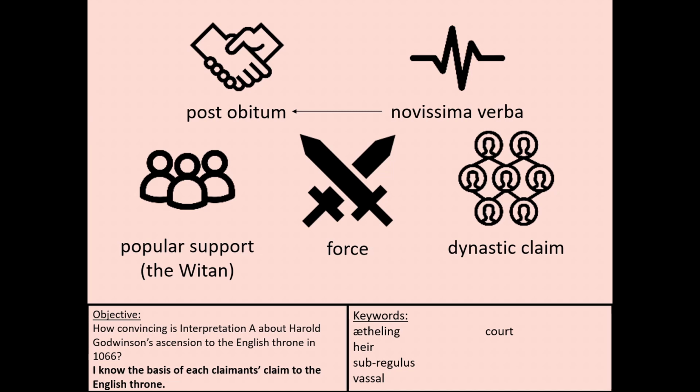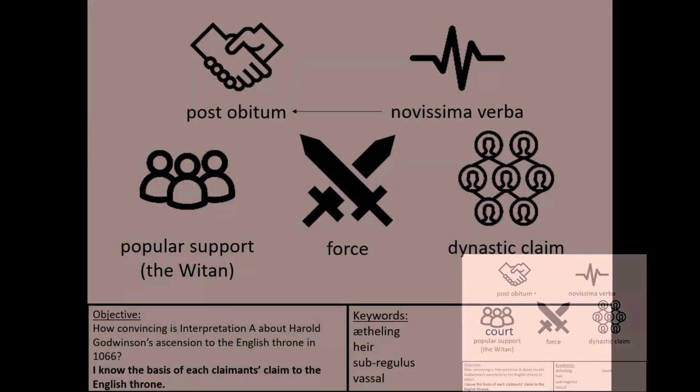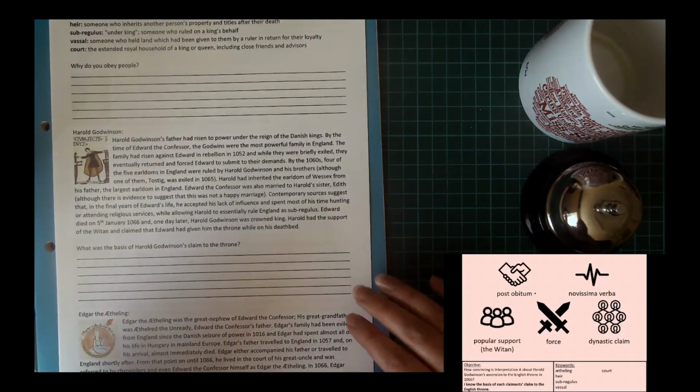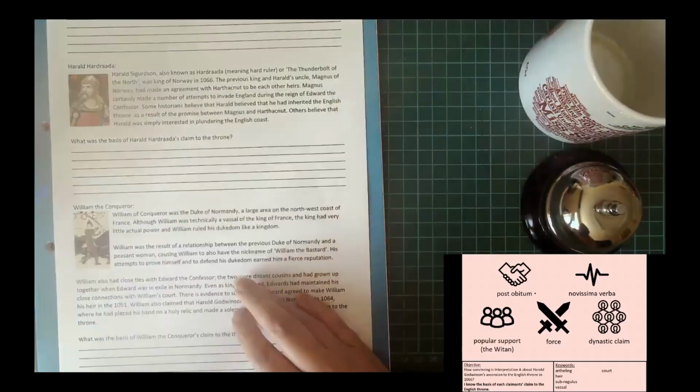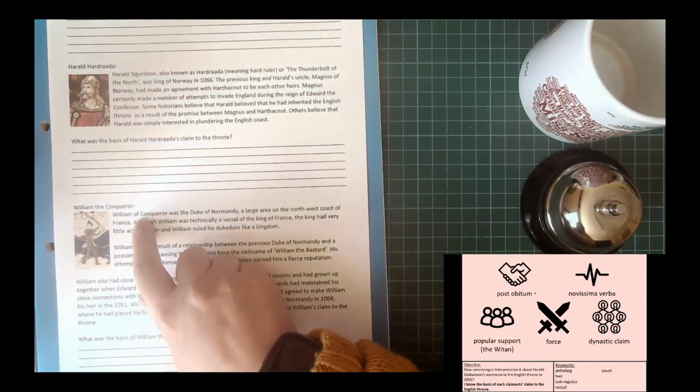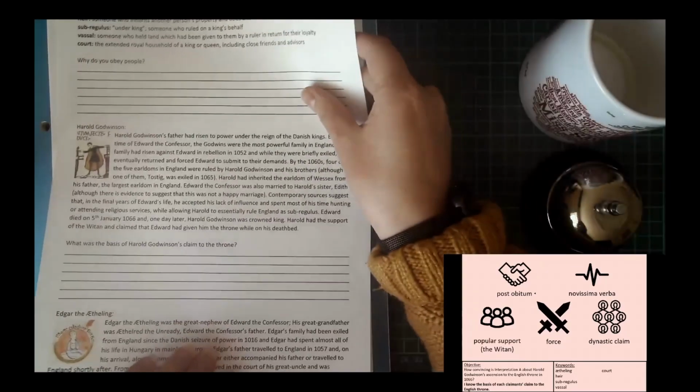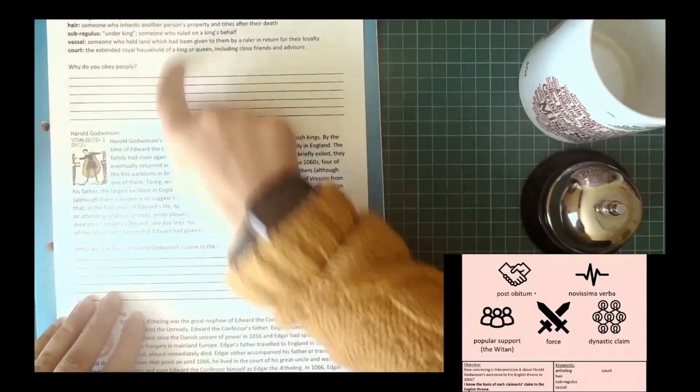So we need to have these in our minds, and what we are now going to do is look at each of the 4 claimants to the throne and what they based their claim on. So there we go. Right, we've got our 4 claimants: Harold Godwinson, Edgar the Atheling, Harold Hardrada, and William the Conqueror. What I'm now going to ask you to do is I want you to go read the keywords first.